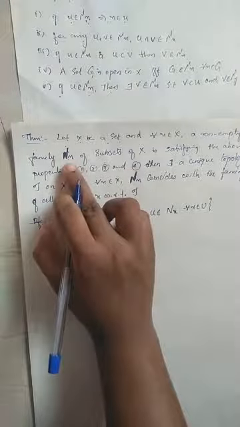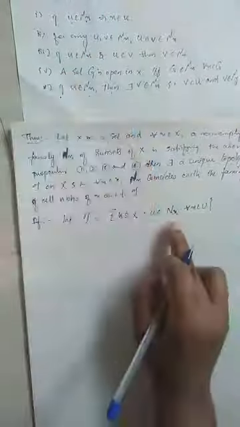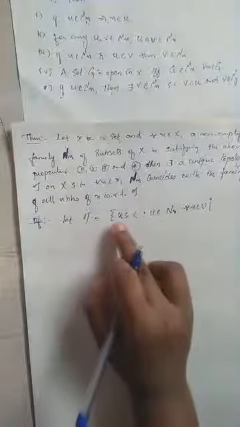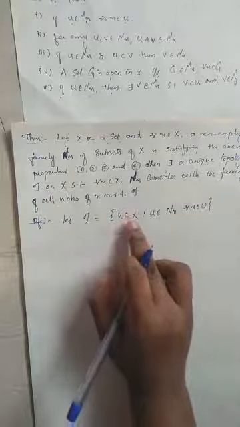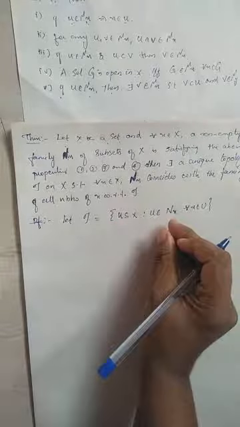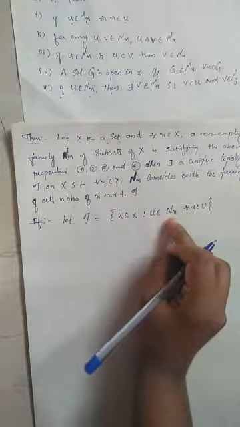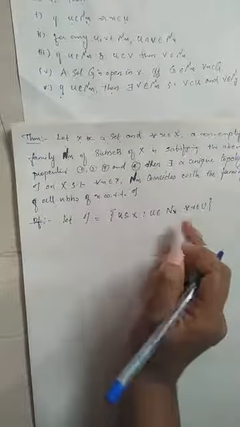What is this Nx? Some subsets of X with the above four properties. And I will prove that this tau is a topology on capital X.